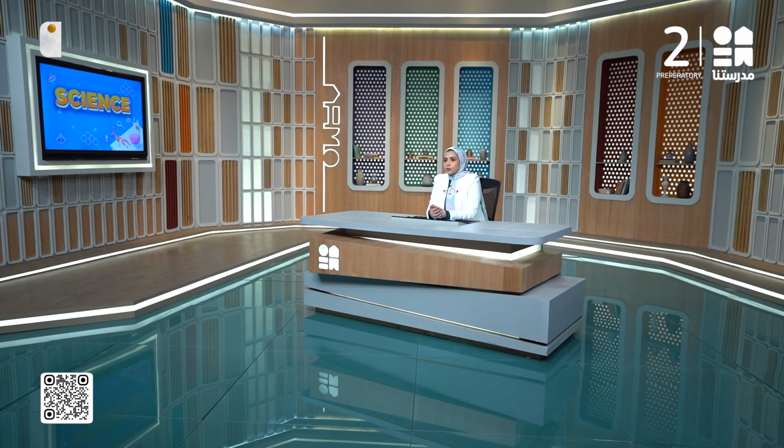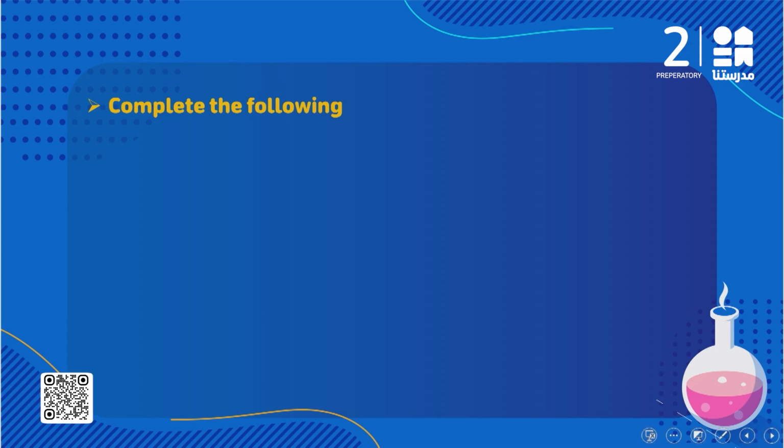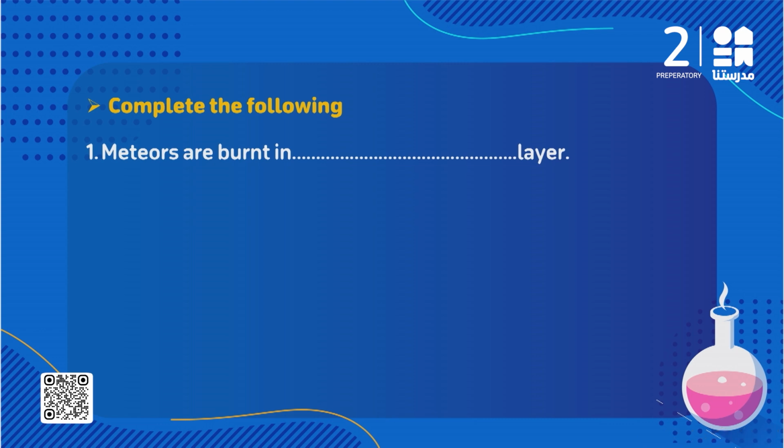Today we are going to solve different types of questions to have more practice. Okay, let's start with the first type of questions here. Complete the following sentences. The first one: meteors are burned in what layer?